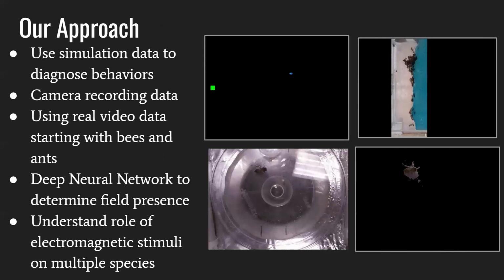To analyze our videos, we were going to use a deep neural network, specifically a convolutional neural network, which is a type of image classification model, particularly good for our problem. The goal was to understand the role of electromagnetic stimuli and its impact on multiple species.